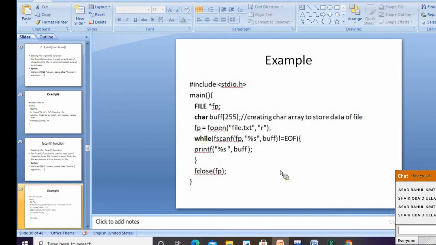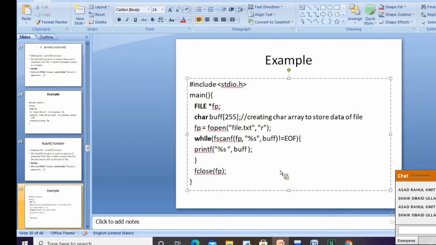Then we have an example, the same for fscanf. For fscanf, I have created a character array, that is buffer, which can hold around 255 characters. Then I'm opening file.txt. I am using a function called fscanf. The purpose of fscanf is to read the content of a file.